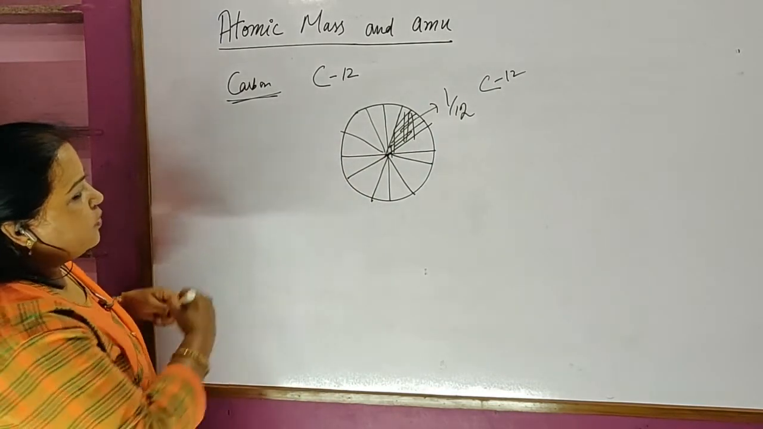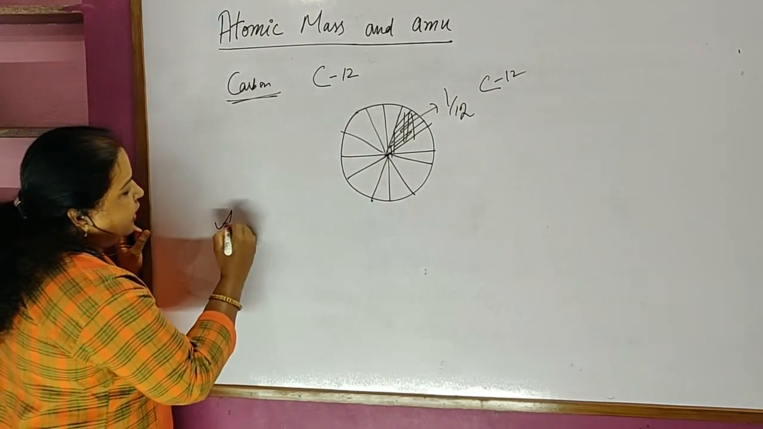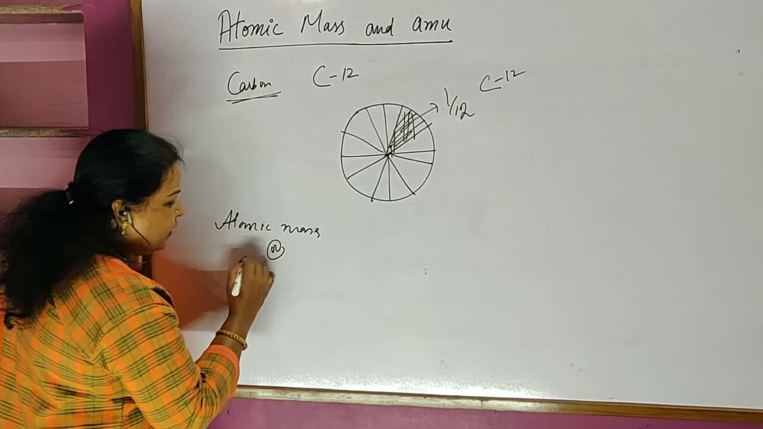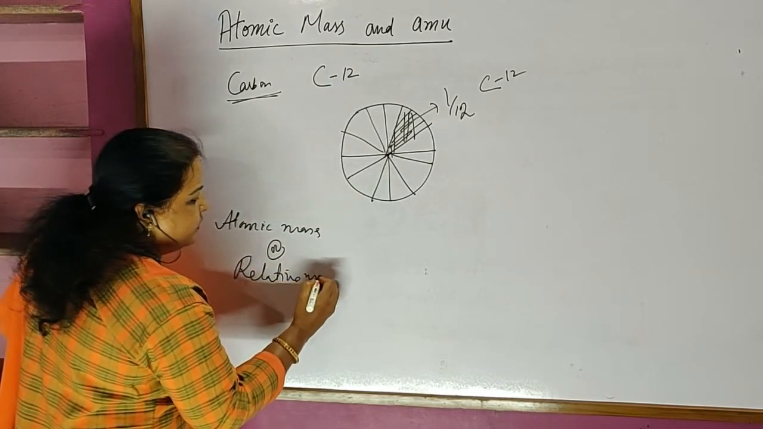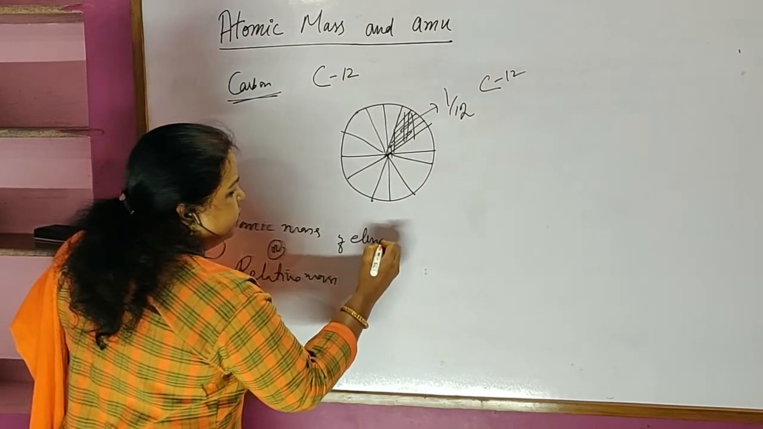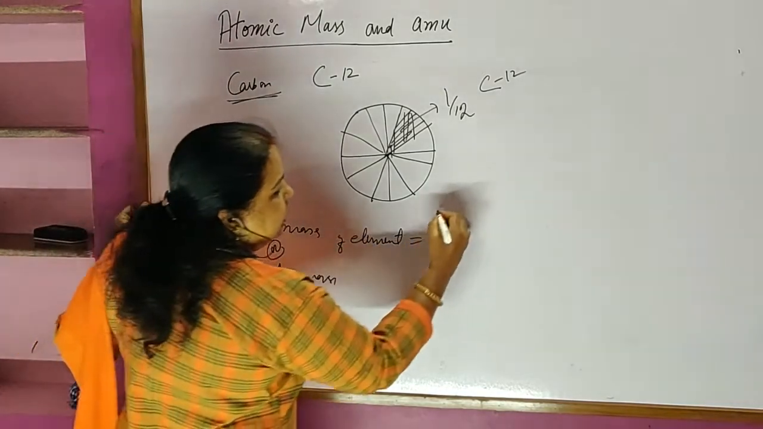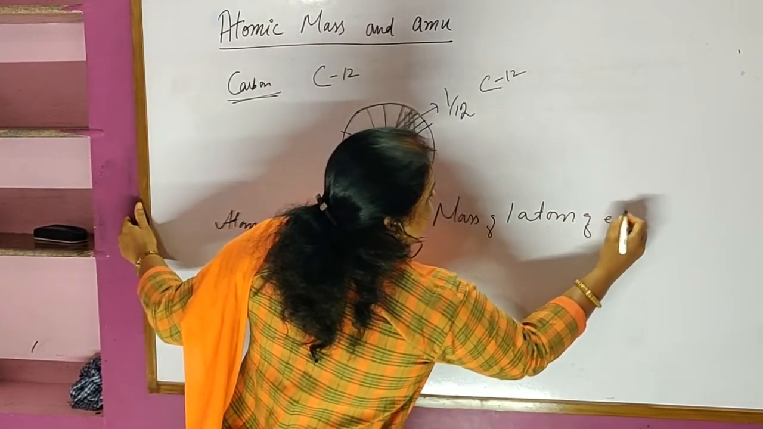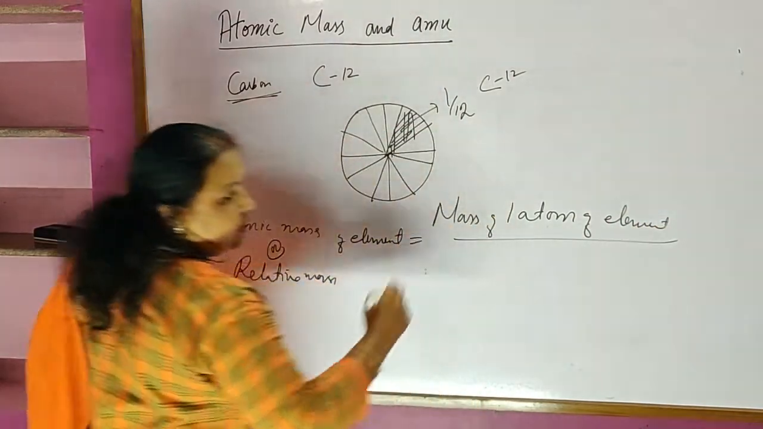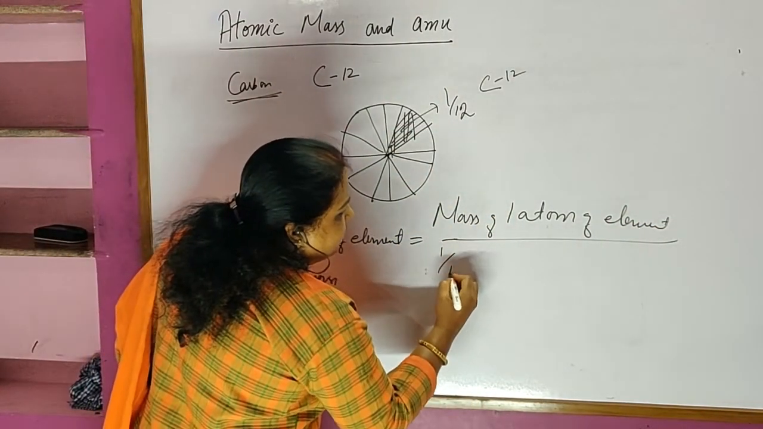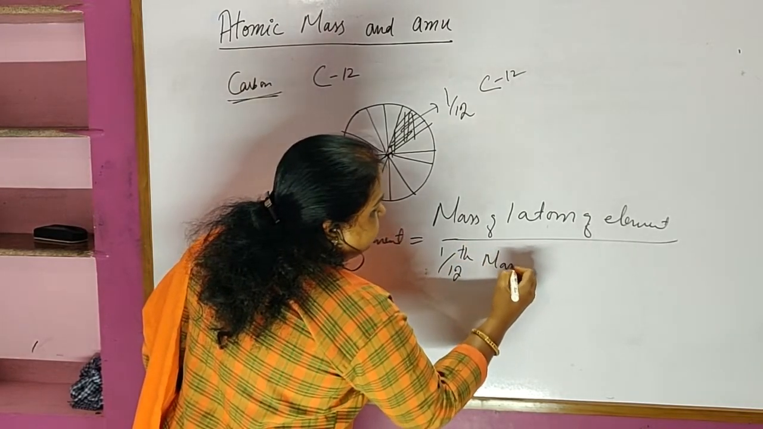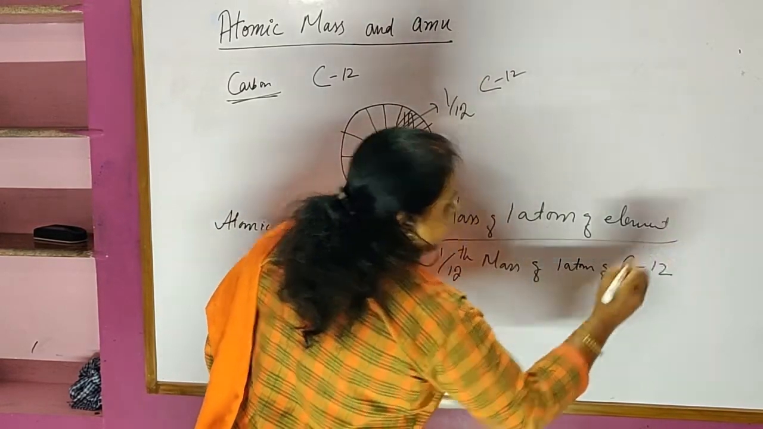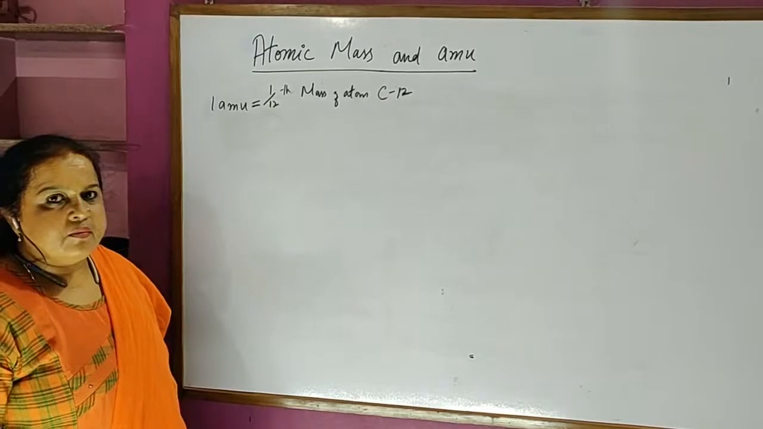So how do I write the definition? Atomic mass, or you can also call it the relative mass of an element, is the mass of one atom of the element divided by 1/12 the mass of one atom of carbon-12. This is what we call atomic mass.